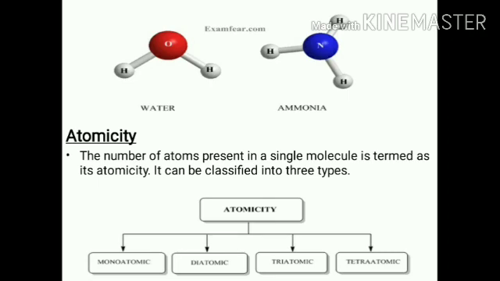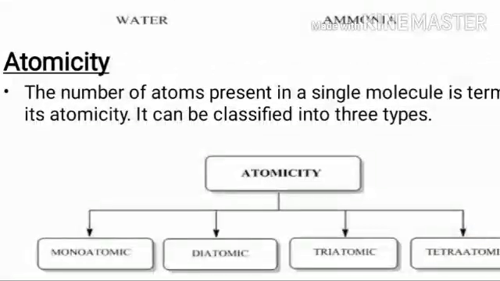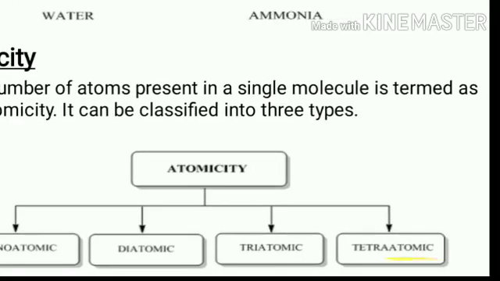Now the next topic is atomicity. What is the meaning of atomicity? Atomicity means the number of atoms present in a single molecule. The number of atoms present in a molecule is called atomicity. On the basis of atomicity, we classify molecules into monoatomic, diatomic, triatomic, and tetraatomic.